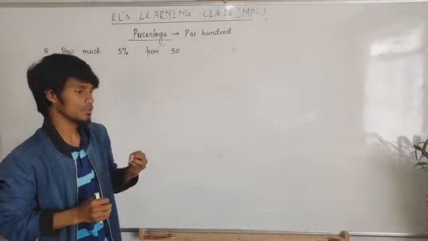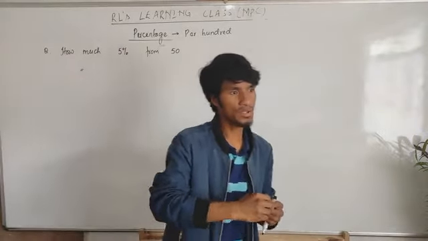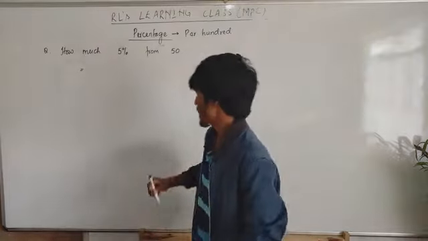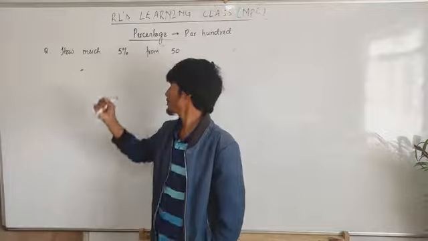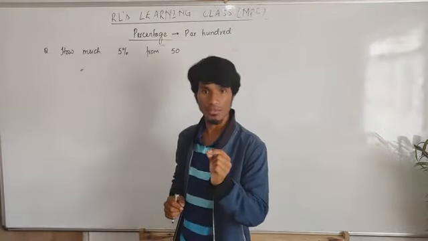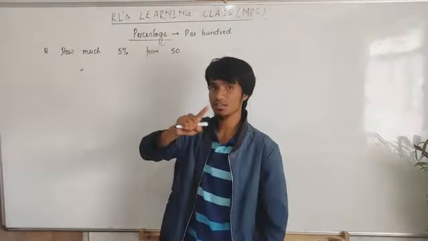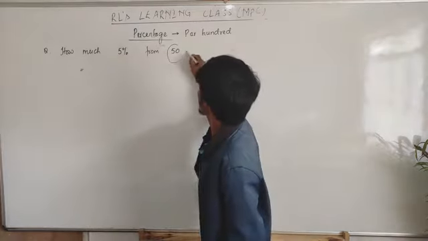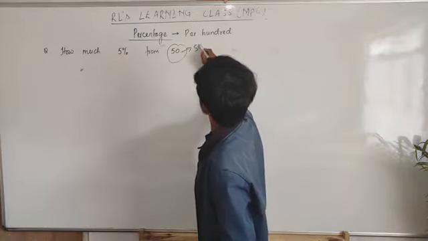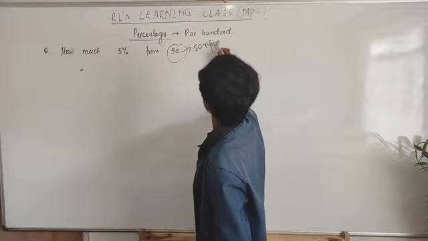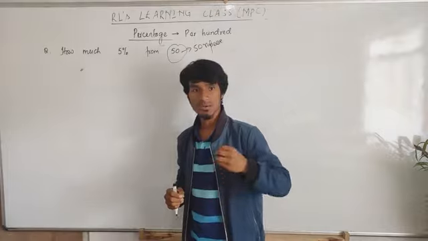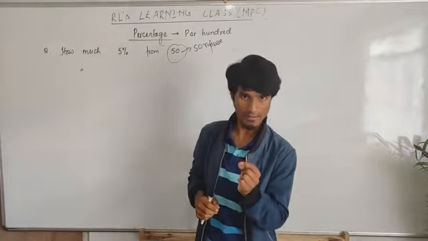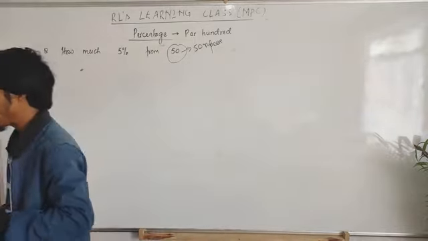It means 50 you have, for example, you have 50 rupees, then 5% you have given to your friends. If you have 50 rupees in terms of money, then you have to give your friend 5%. It doesn't mean you have to give 5 rupees. Okay, 5% doesn't mean 5 rupees. If I ask you to give 5% of your 50 rupees to your friends, it doesn't mean that you have to give 5 rupees. Okay, let me look how much you have to give for 5%.